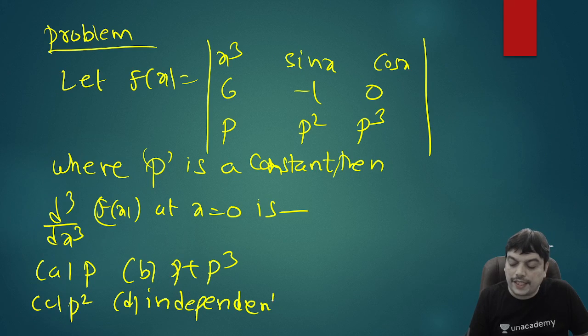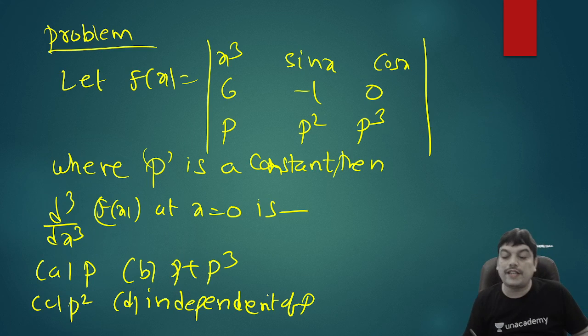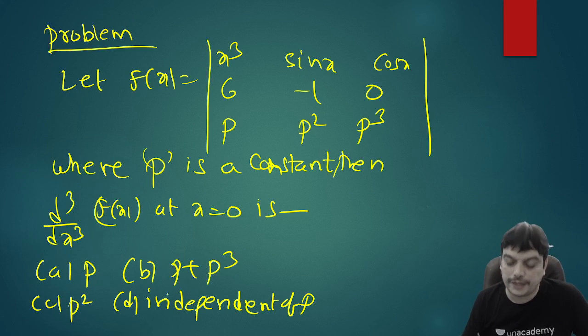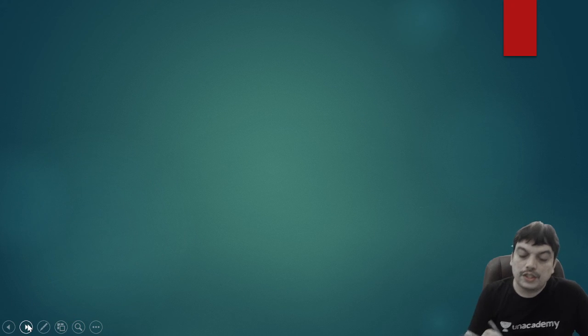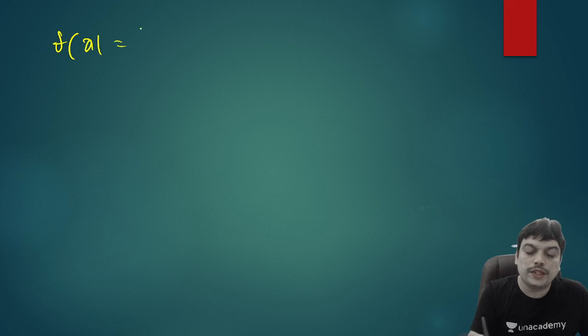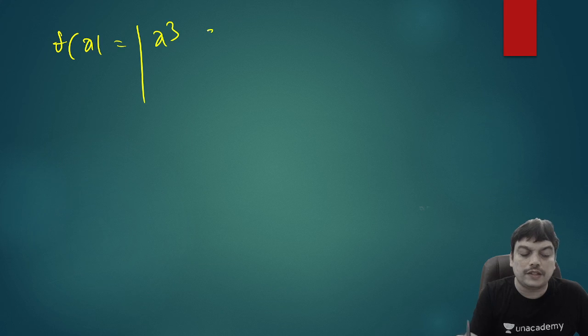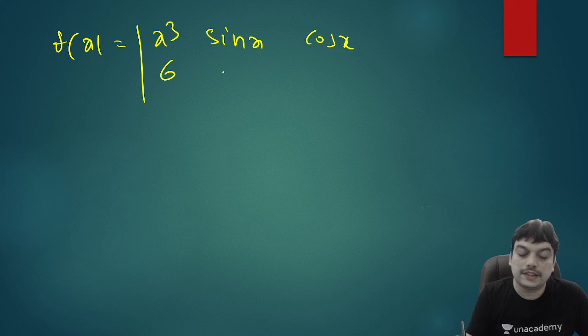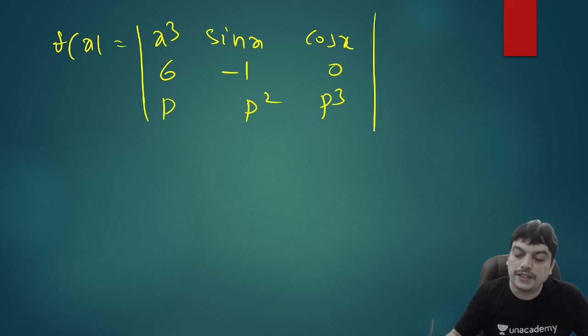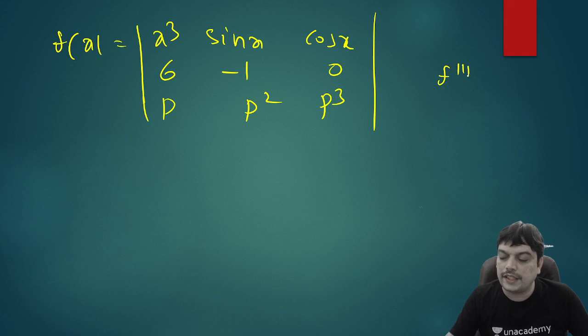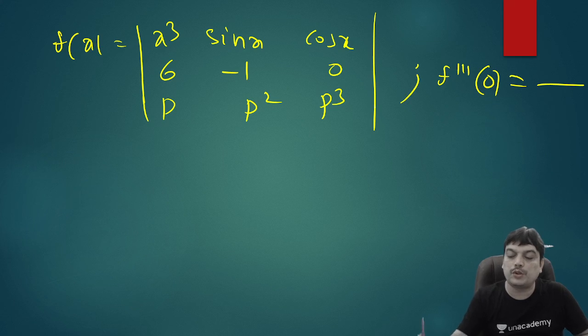So here they have not asked for the first derivative, they have asked for the third derivative. So let's see if it simplifies easily or is it complicated. So f of x is equal to, so it would be easy because 2 rows have constants only. What they asked is nothing but the third derivative at x equal to 0, something like f triple dash of 0 is what you are supposed to find out.